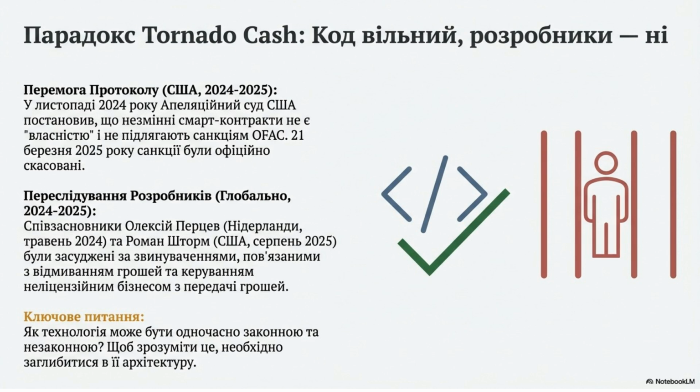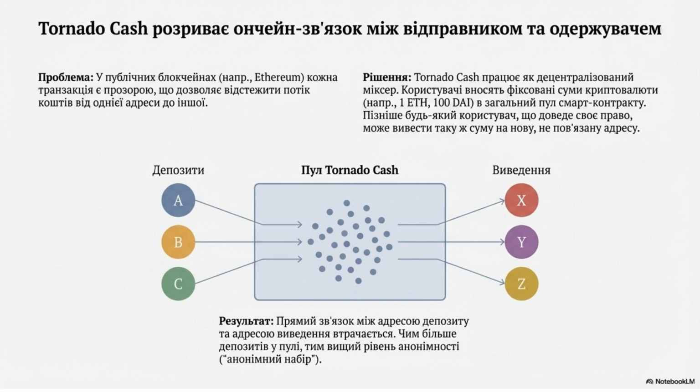In late 2024, a U.S. appeals court ruled that immutable smart contracts are not property and are not subject to OFAC sanctions, which were officially revoked in March 2025. However, the co-founders faced global prosecution, emphasizing the core question: how can a technology be simultaneously legal and illegal? Tornado Cash breaks the on-chain link between sender and receiver.